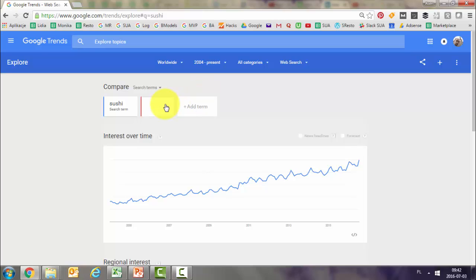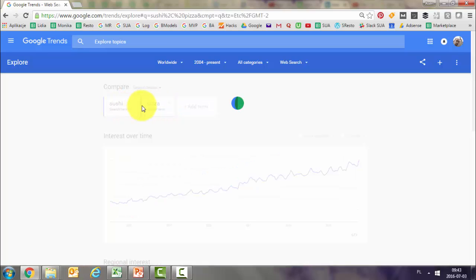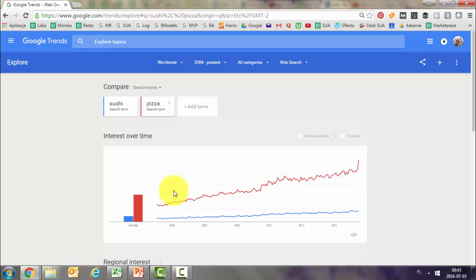Now, let's assume that we want to compare it with some other concepts. In the case of sushi, maybe I'm also considering running a pizza place. So let's see how it compares with pizza. As you can see, the trend is much stronger. And again, the numbers have changed. Here we had for sushi just 30 to 90. And since we put the pizza term in, you can see that sushi was also squeezed down. So it looks smaller, but this is just because pizza is so strong. So actually sushi in comparison with pizza looks much smaller.